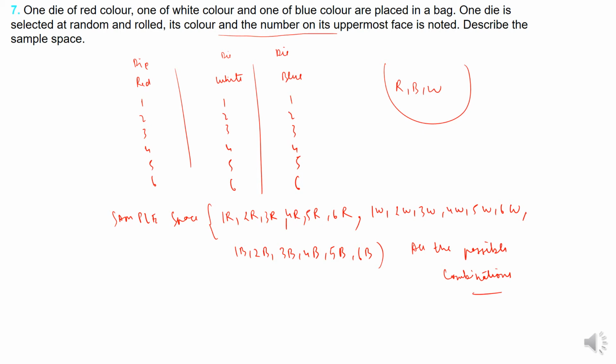So in all these questions, when you are supposed to find a sample space, the only thing you have to do is find what are all the possible combinations. In the next exercises, we will see how to find probability out of them. But now the only thing we are doing is trying to find the denominator, right? I hope this is understood.